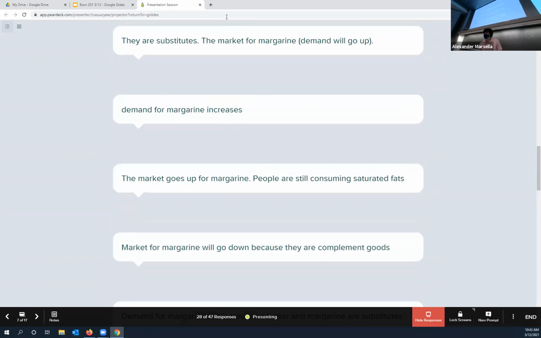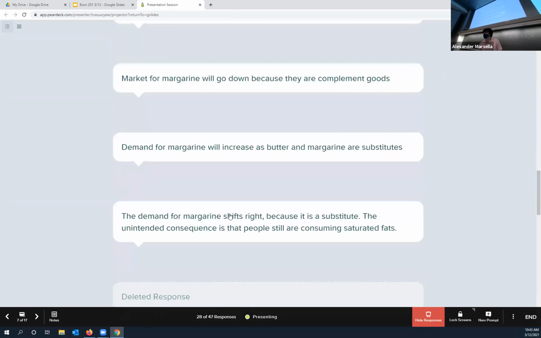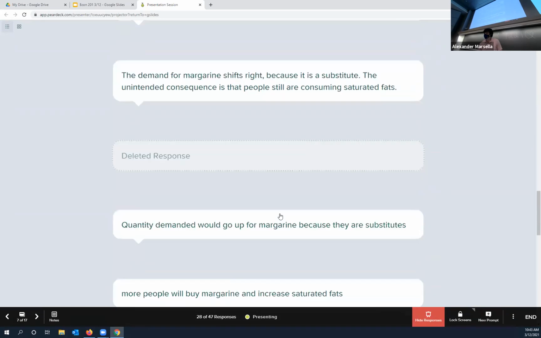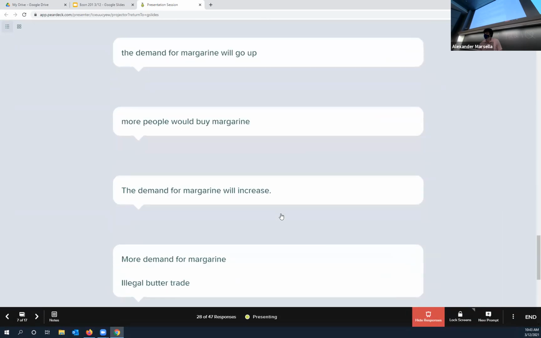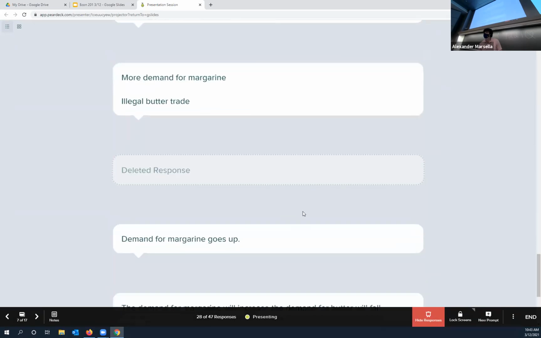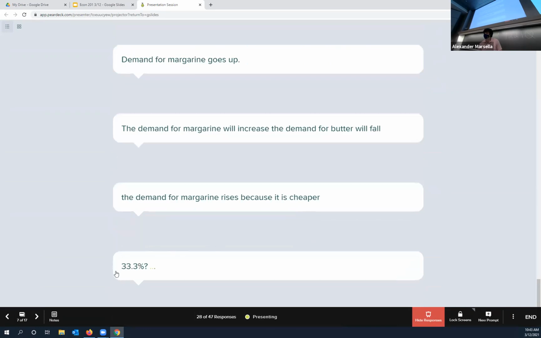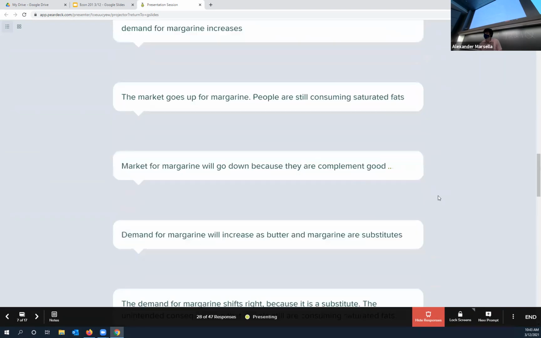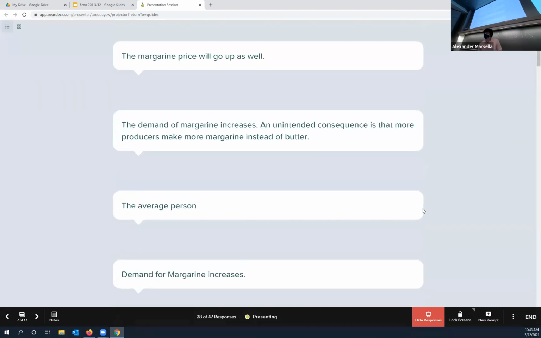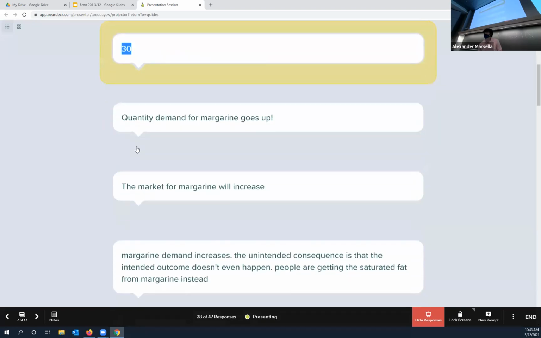Market people are still consuming saturated. This is all good. These are all pretty correct. How much will quantity demanded for margarine go up? Ooh. Not 33.3. You're close. 30. Exactly. It'll go up 30%, right?